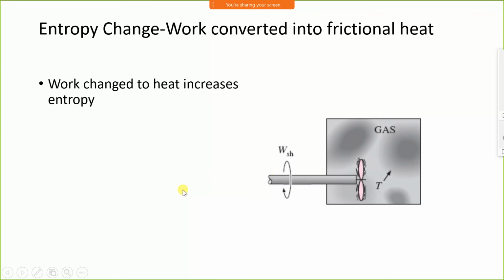Consider this example. Now that rod is connected with a paddle, with the paddle rotating. The paddle is inside the gas. As the paddle rotates, the temperature of the gas increases and the entropy of the system increases. The work changes to heat. When the work changes to heat, it increases the entropy.